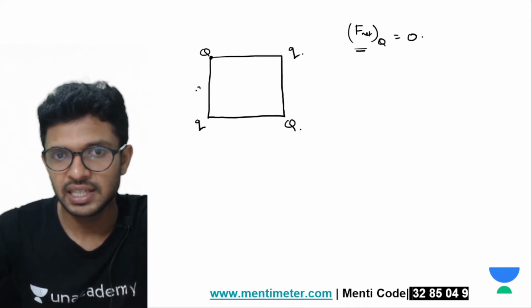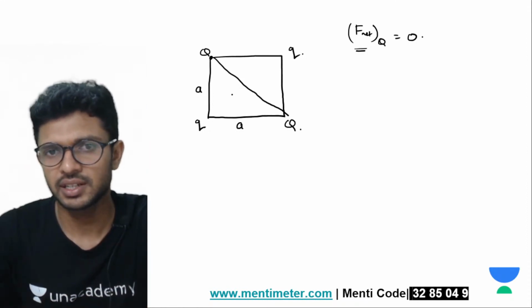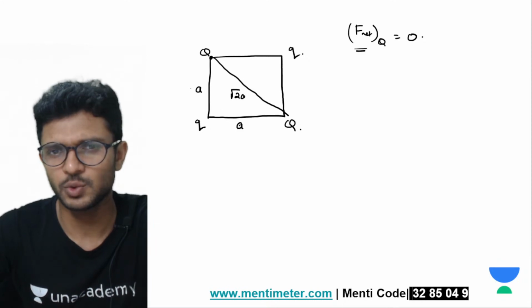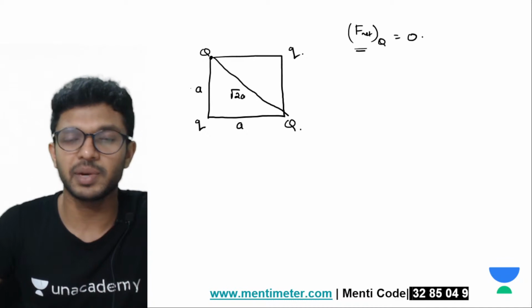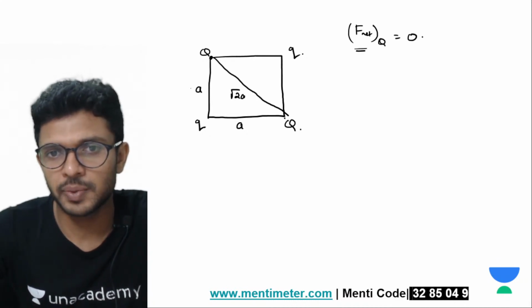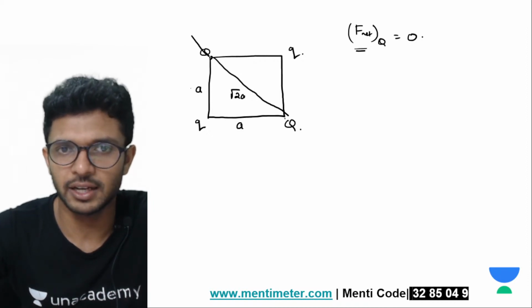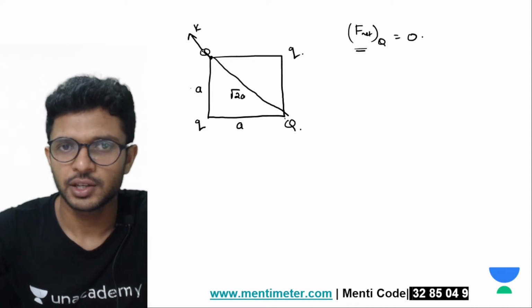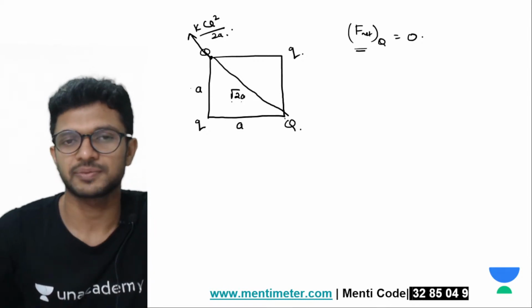Starting with this side a, tell me what will be this distance which is the diagonal of that square? That is root 2a, root of a square plus a square. I think I don't need to explain that Pythagoras theorem which is done by 5th standard students, right? So first, there is a force of repulsion between this capital Q and this particular capital Q. What is the value? K Q into Q, Q square divided by square of the distance, root 2a square, which is 2a square.